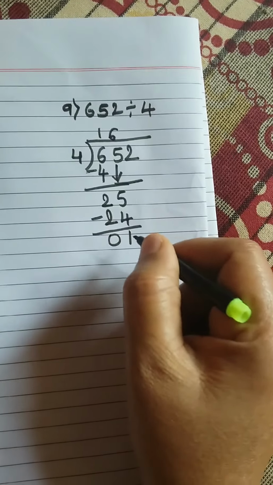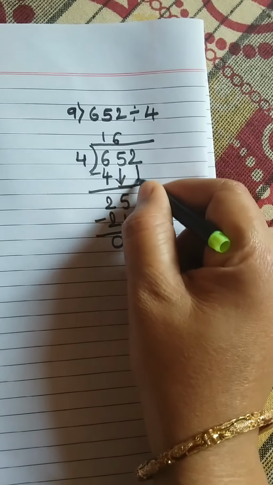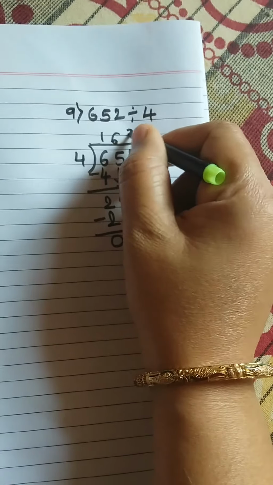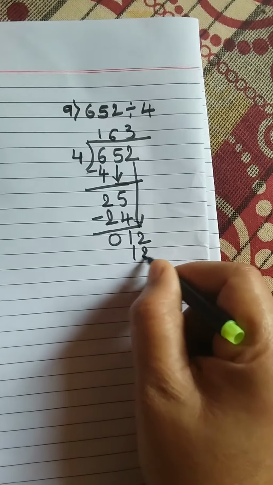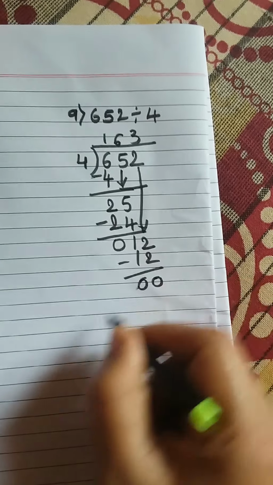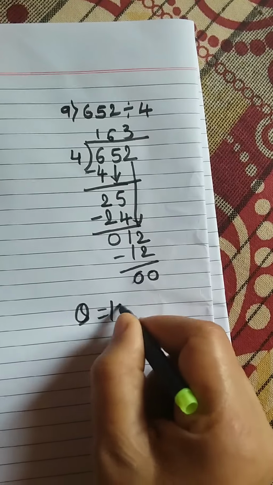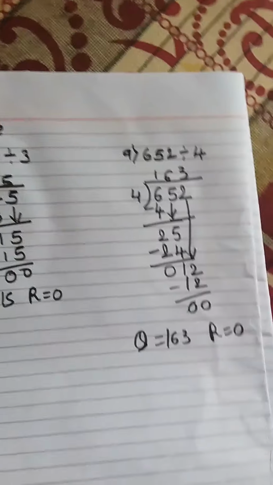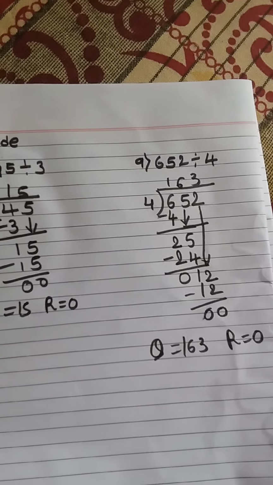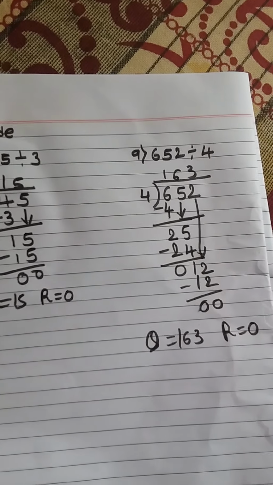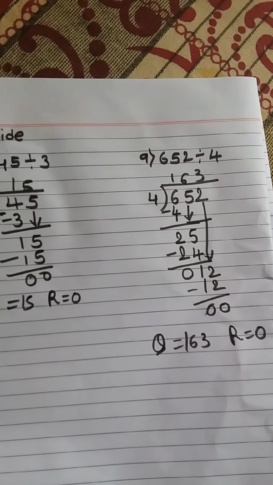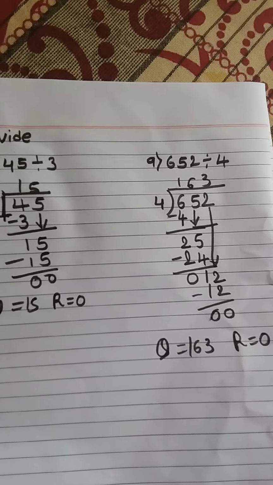Now 1 we cannot divide by the 4. Again we have to take 2 down. 12. 4 threes are 12. So quotient is 163 and remainder is 0. So like this you have to solve the division sums. From the textbook I have marked some examples. Those I will click and I will send you. Those questions only you can solve in your notebook. Thank you.